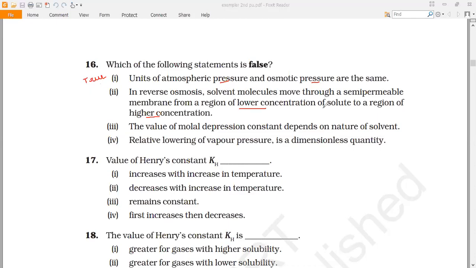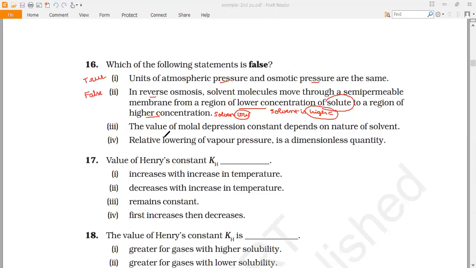Hence, with respect to solute, lower concentration of solute means the solvent is more here. Solvent is in higher concentration here, and in the region of higher concentration of solute, with respect to solvent, the solvent is low here. The solvent is moving from its higher concentration to lower concentration, which is the meaning of lower concentration of solute to a region of higher concentration. And this explains a normal osmosis process, not reverse osmosis. Hence, this statement is a false statement.